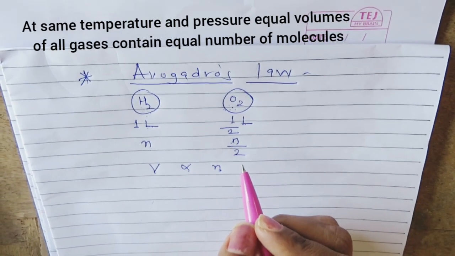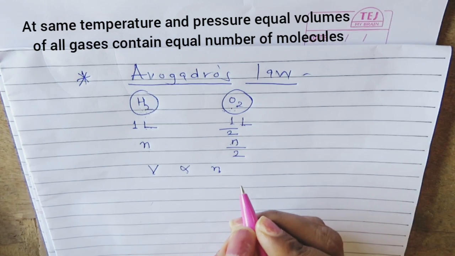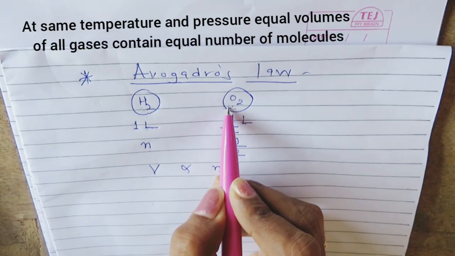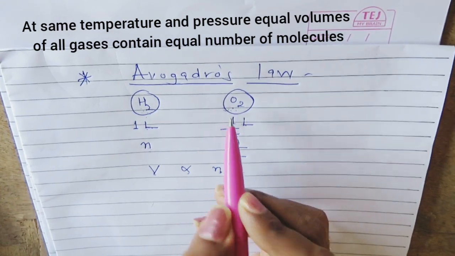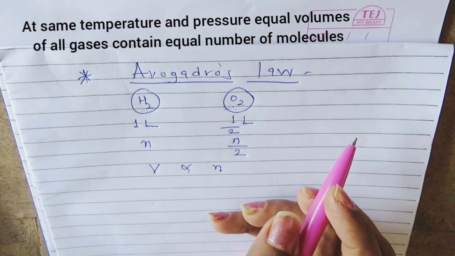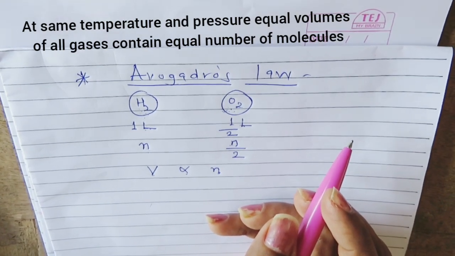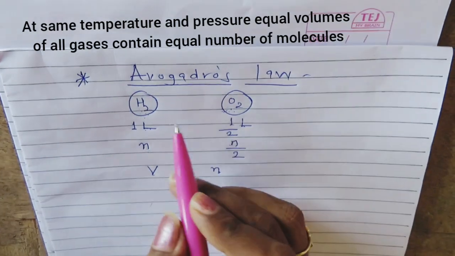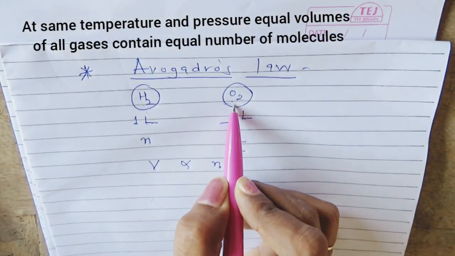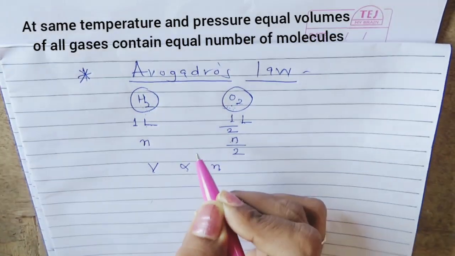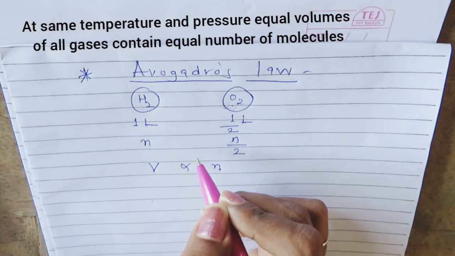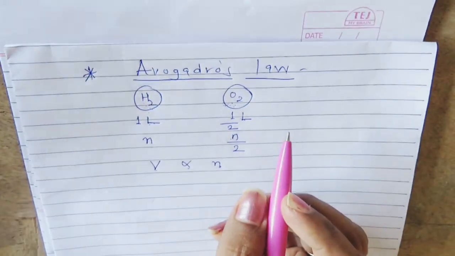So one more time, under identical conditions of temperature and pressure, equal volumes of all the gases possess equal number of molecules, and number of molecules are directly proportional to number of moles. So the law can also be stated as under identical conditions of temperature and pressure, equal volumes of all gases possess equal number of moles. So that's all about Avogadro's law.